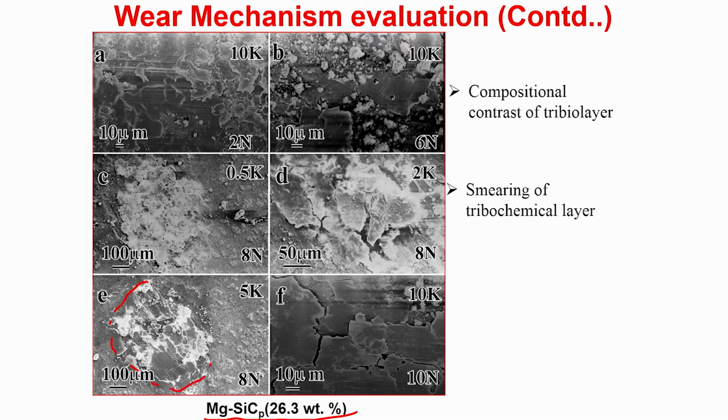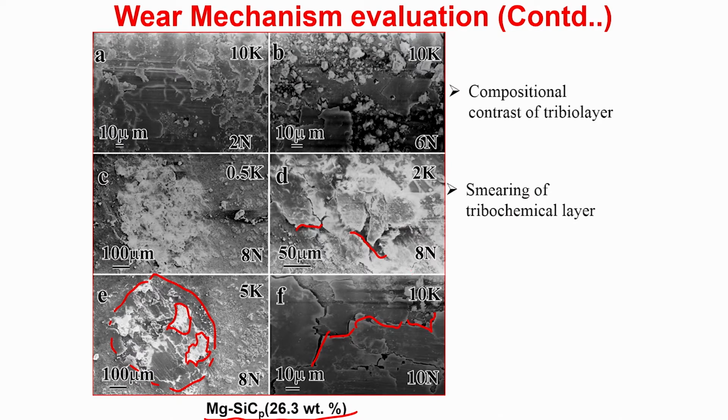You will clearly see this is your wear worn region, and this tribochemical layer appears in the scanning electron microscope in different contrast. The very bright contrast and very dark contrast essentially mean they have a compositional difference. You will also see evidence of cracking, as you can see. Whenever you see any cracking on the tribochemical layer, you can perceive that this cracking would lead to a decrease in the stability of this particular layer. You can see evidence of cracking here also.